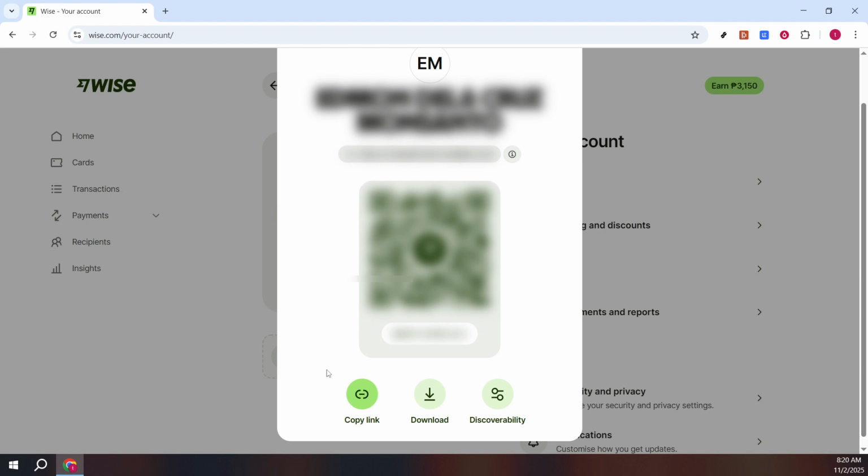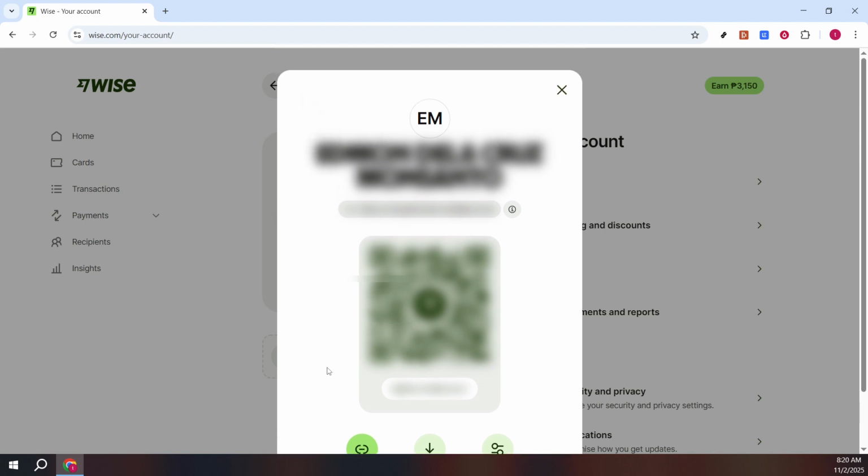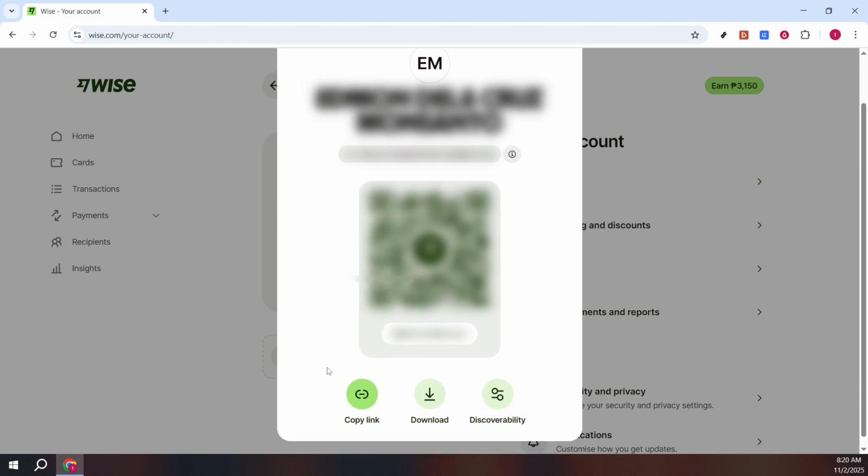There you have it. You've successfully enabled both the QR code and Wise tag on your Wise account. These steps are designed to facilitate a smoother transaction process and offer you the convenience you need in everyday banking.